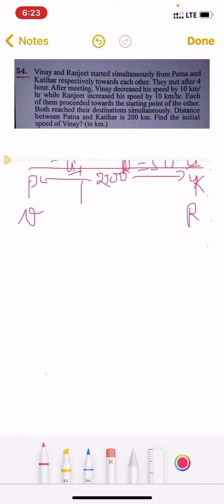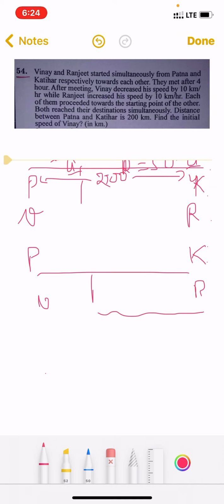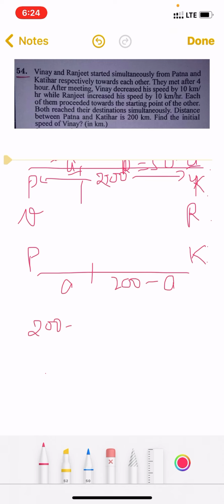Now Vinay, this point was P and this point was K, Katiyar. So Vinay will be walking this distance and Ranjit will be walking this distance because they have reached here. Vinay will be walking, this was A and this was 200 minus A. So Vinay will be walking 200 minus A.